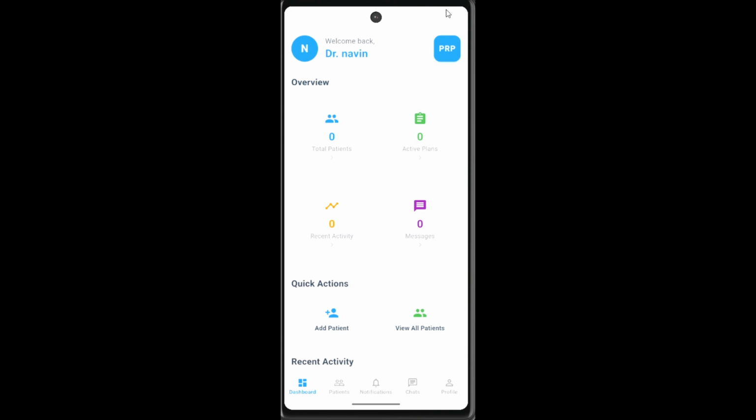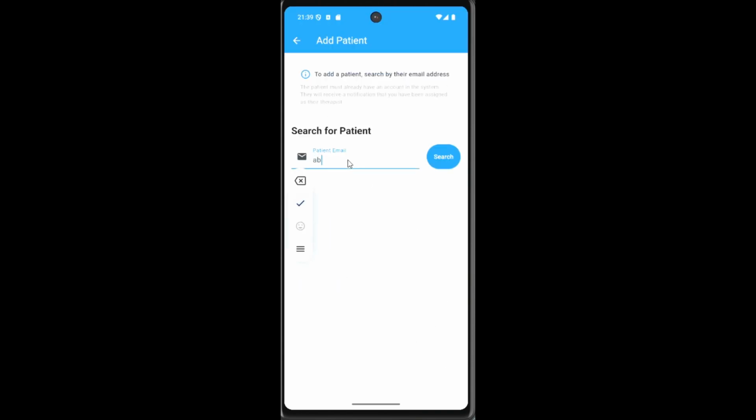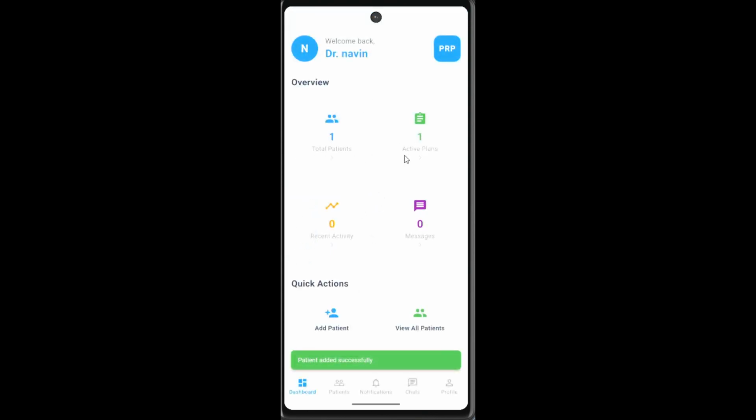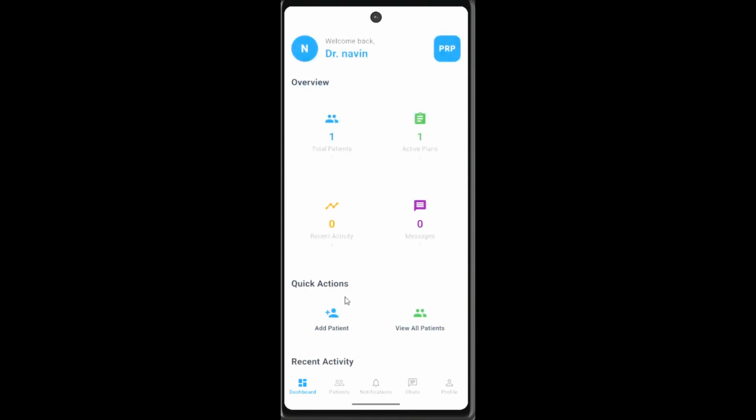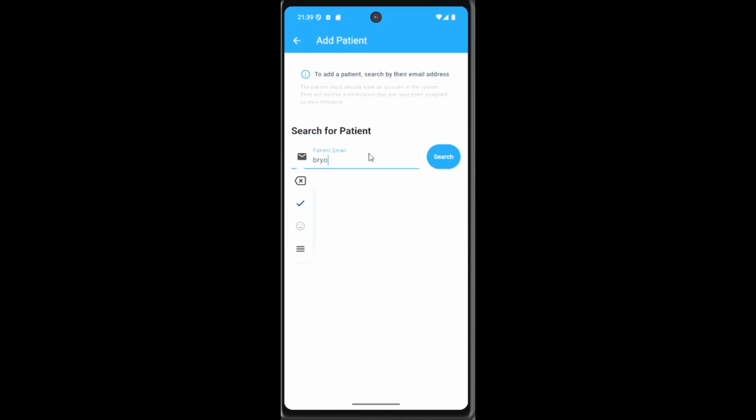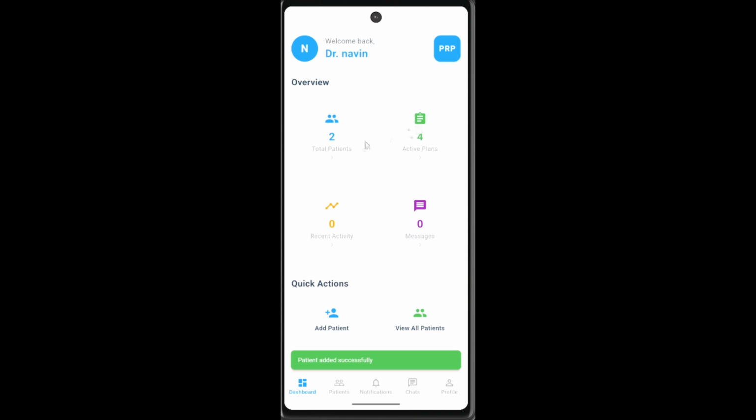So this is the dashboard for therapists. What the therapist will do first is to add the patient. So we put in Abu, add. As you can see we have Abu, so Abu is here, add patient. Once you have added, you can see total patients, active plans, and then the literature. So let me give you another example. I am adding another person. Okay, so now there's two patients.